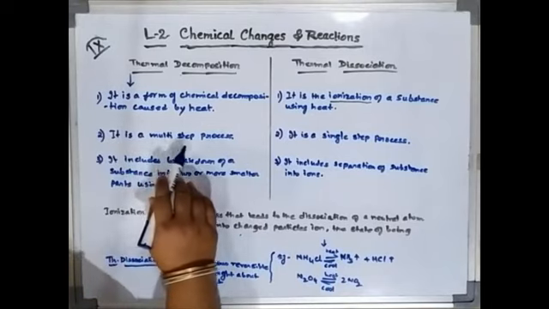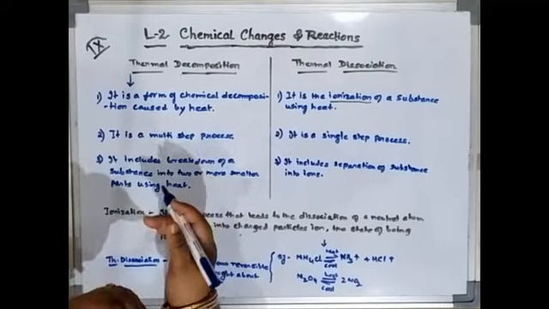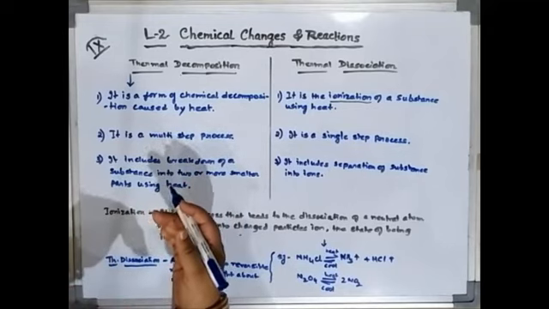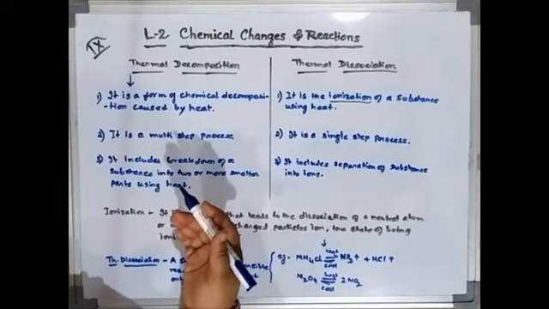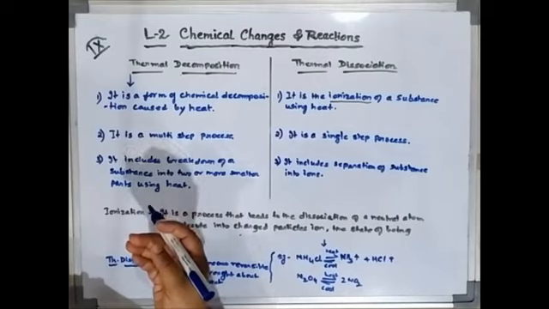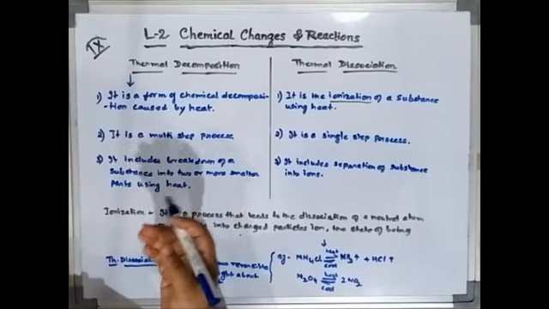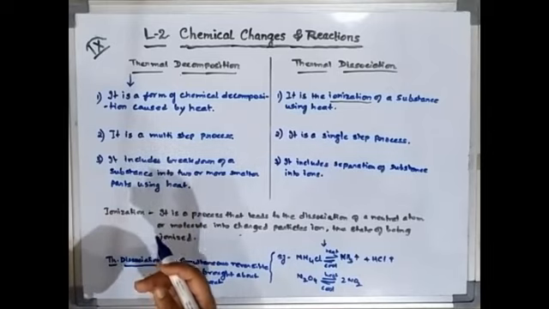Second, thermal decomposition is a multi-step process. Decomposition can be done in one step, or if it is a complicated compound, it can be done in two steps. For example, with bicarbonates, in the second step, if they are having two hydrogen atoms, then first one hydrogen will move, then the second hydrogen will move.